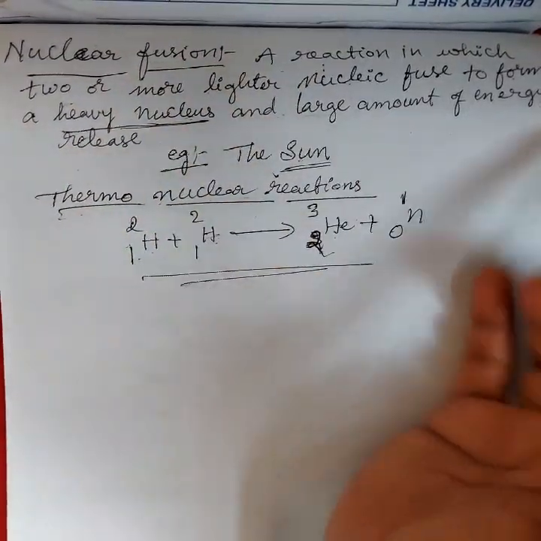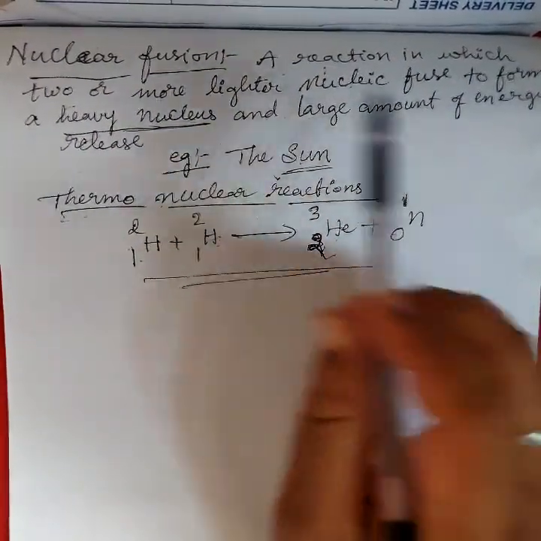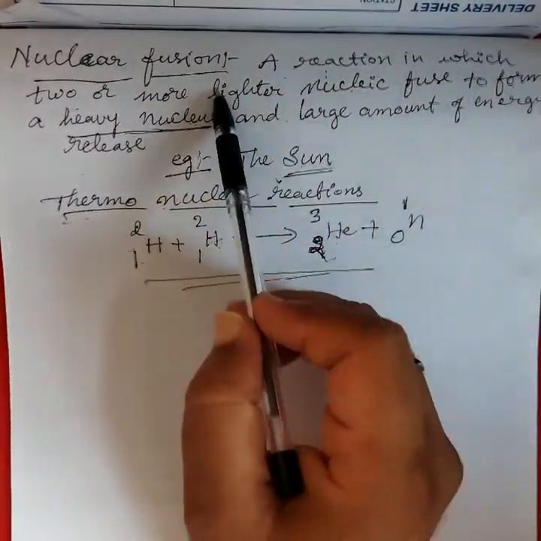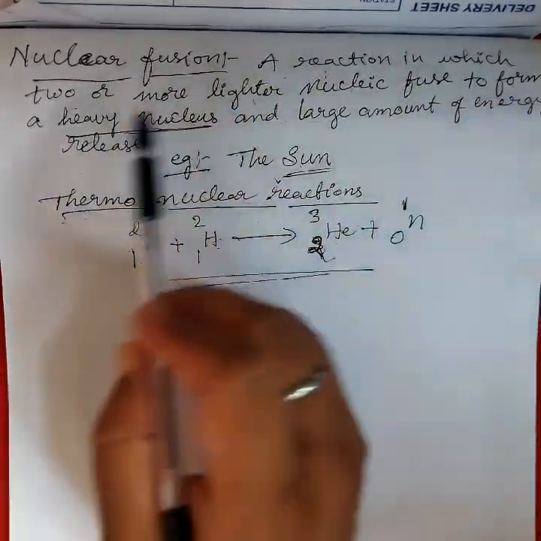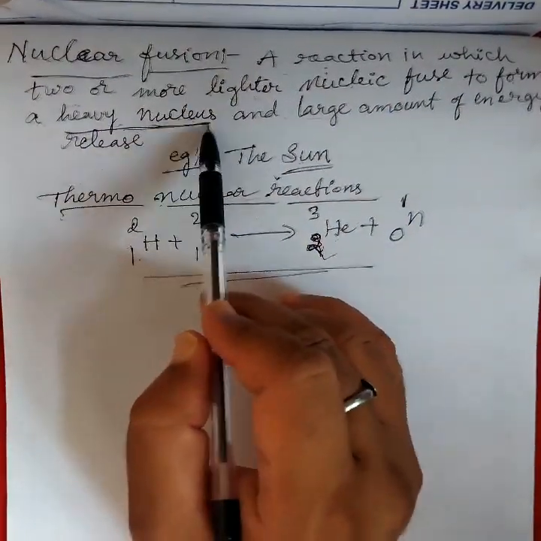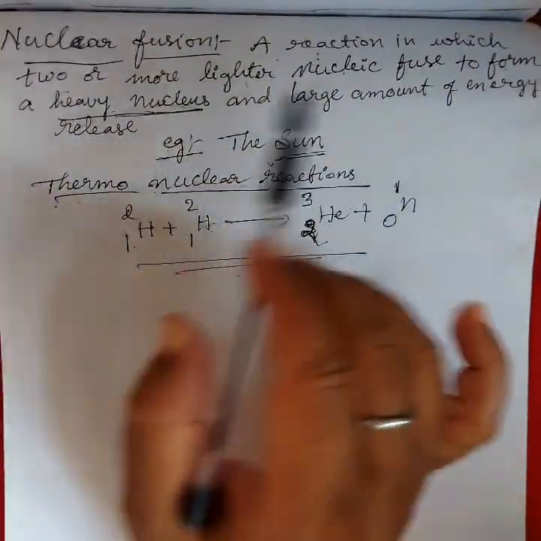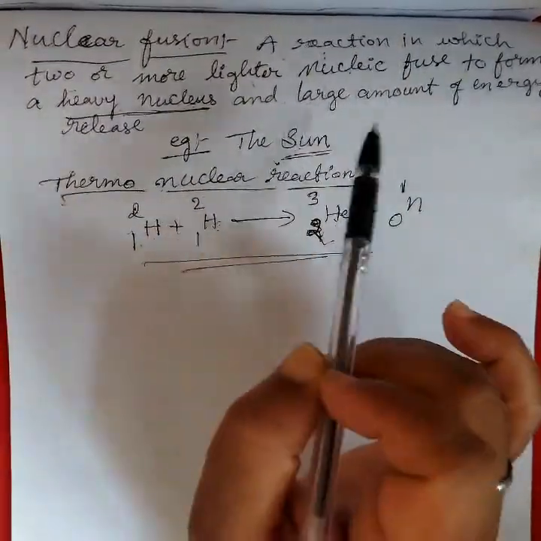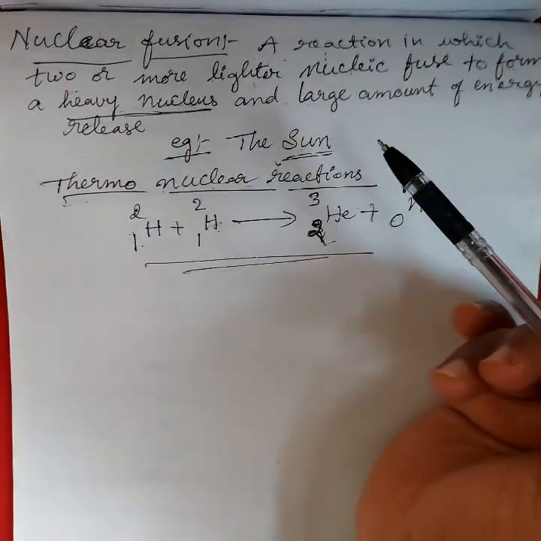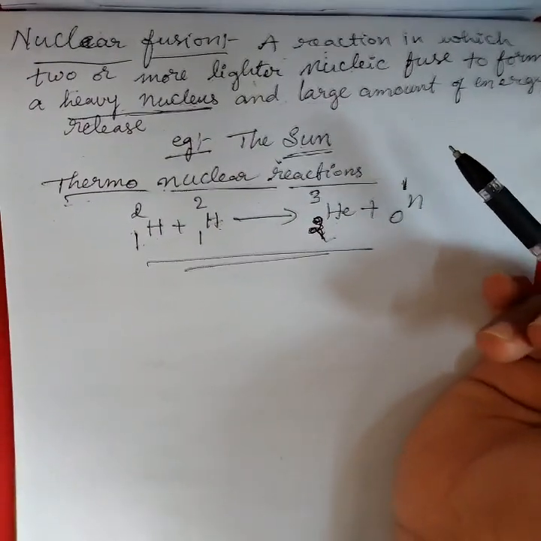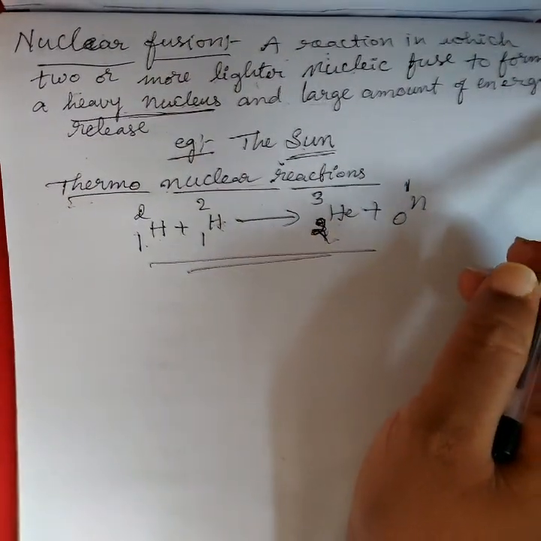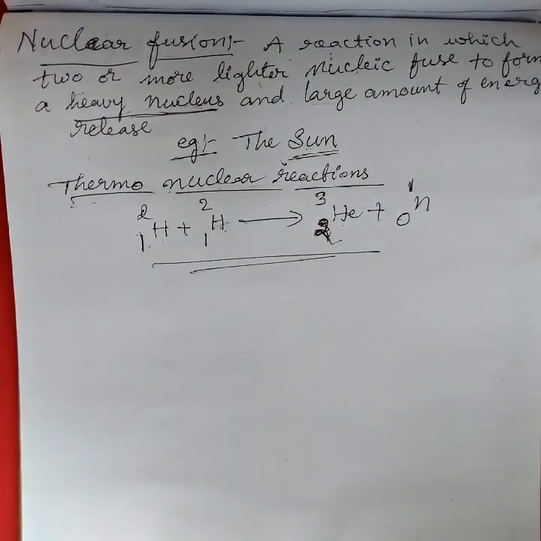This is also not possible on earth, because we cannot fuse light nuclei to form a heavy nucleus here. It is not possible on earth. Only nuclear fission is possible here. Nuclear fusion takes place naturally in the sun and in the stars. Okay, these are about nuclear energy.